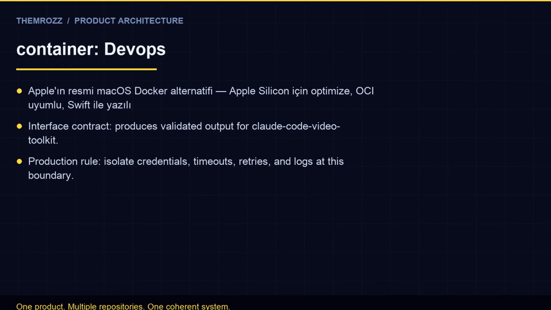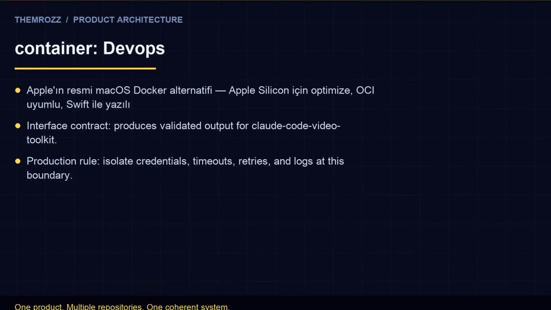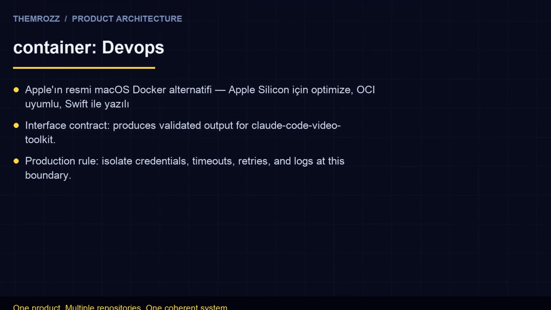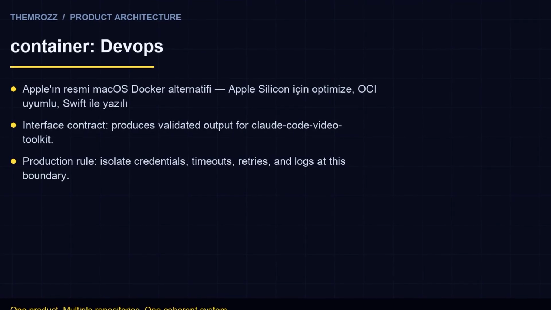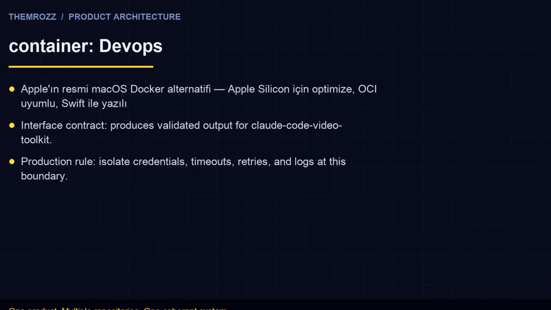our application. A practical build order would be to first set up the Claude Code Video Toolkit and Whisper, and test their integration by transcribing and translating a sample video. Next, we can integrate Onyx to enable more advanced language capabilities, such as summarization and question answering. We can then use Recharts to create dashboards to monitor the performance of our application, and finally, use Container to manage and deploy our application.